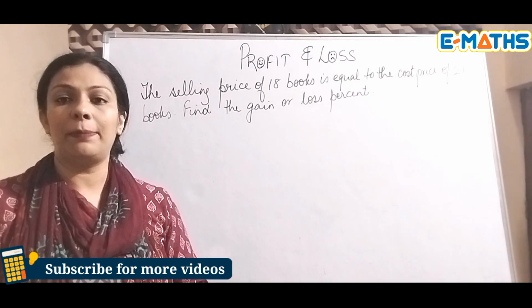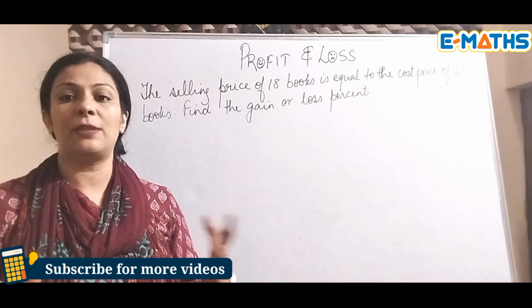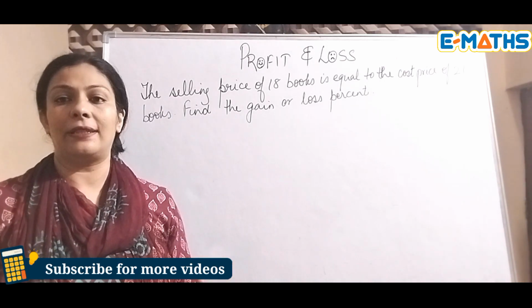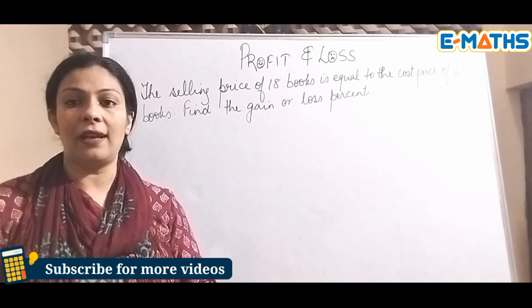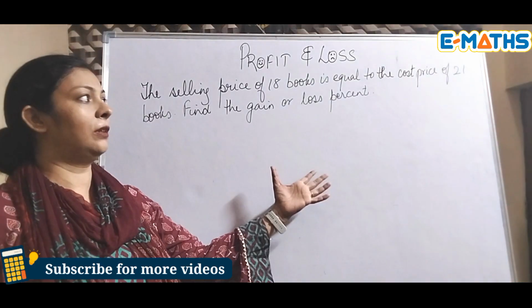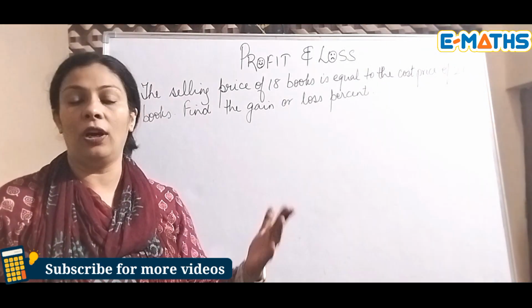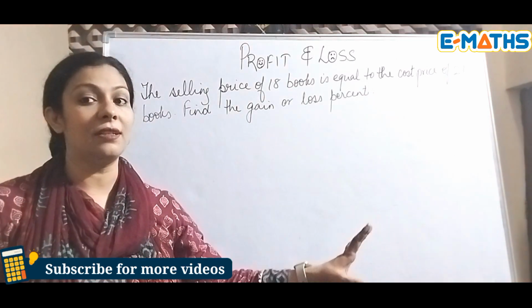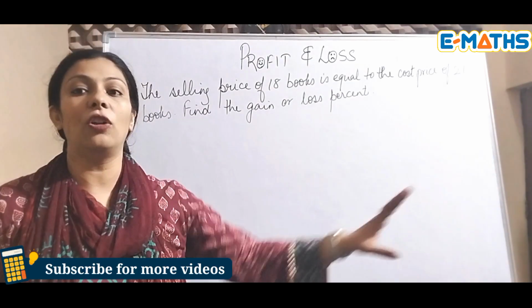Now I have already explained what selling price, cost price, profit and loss mean. Now I have come up with a question for you all to understand how to find whether a particular question has a gain or a loss. Because there are questions in which it is not mentioned whether you have to find gain percent or loss percent.